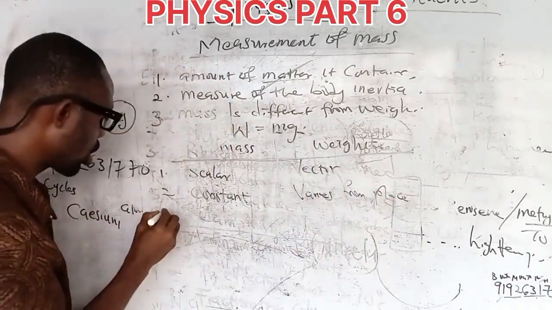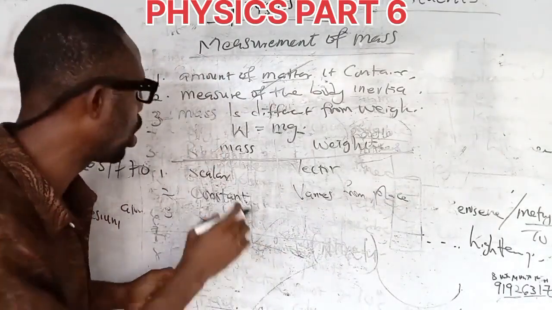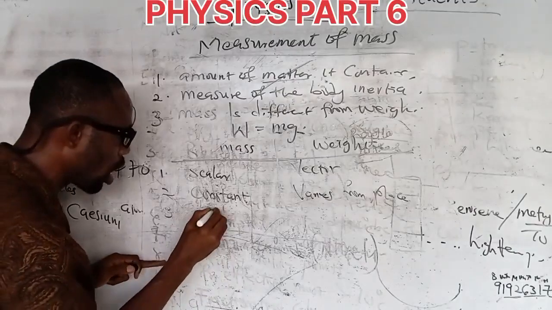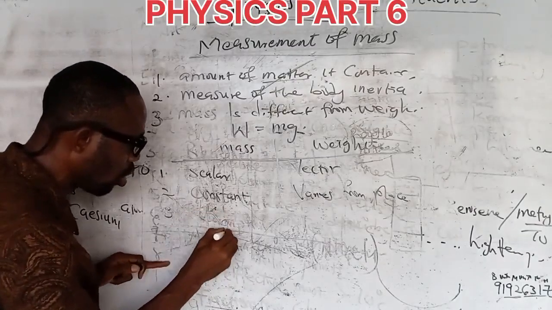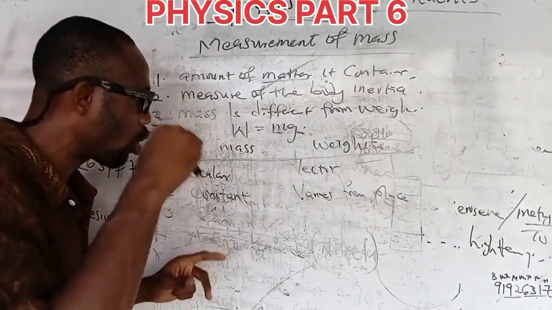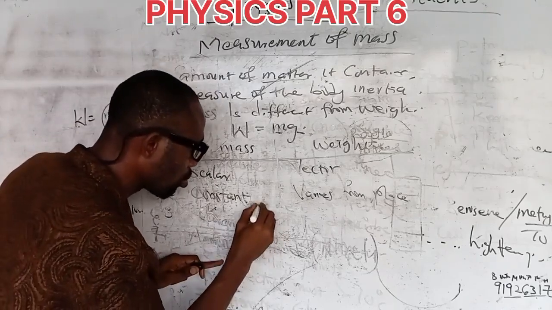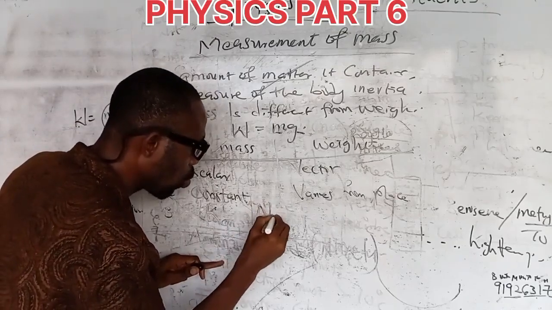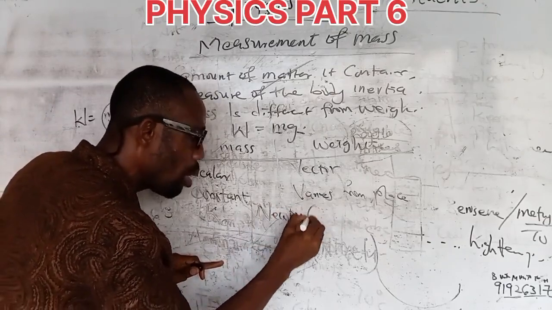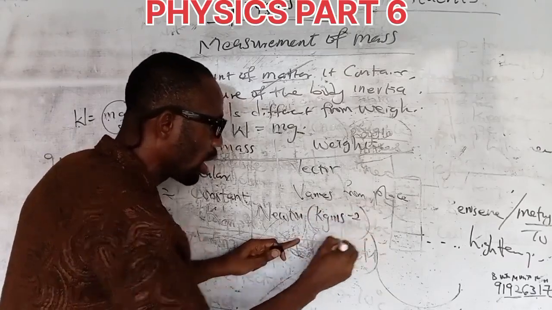Number three, what is the SI unit of mass? The SI unit of mass is kilogram, so I'll just write it as kg. What is the SI unit of weight? The SI unit of weight is Newton. Let me break it down: it's the same thing as kilogram meter per second square. Can you see that now?